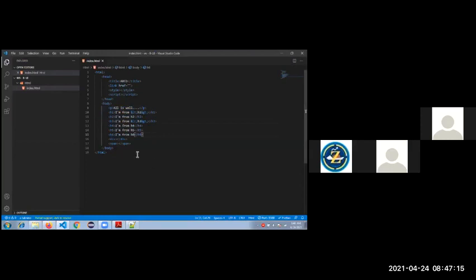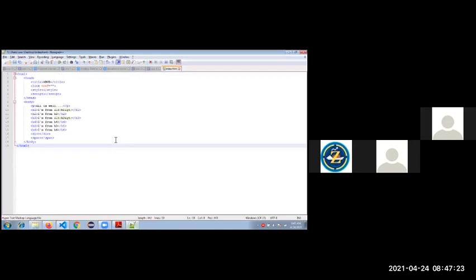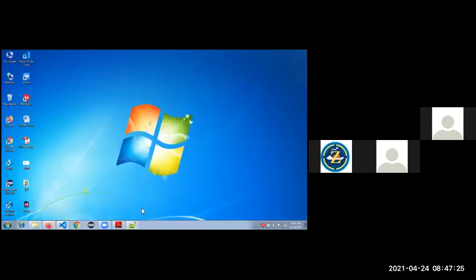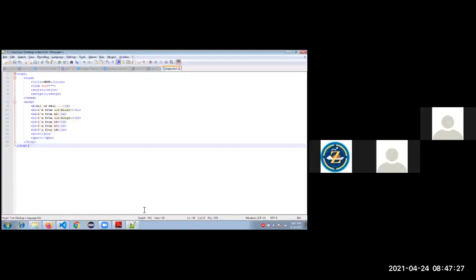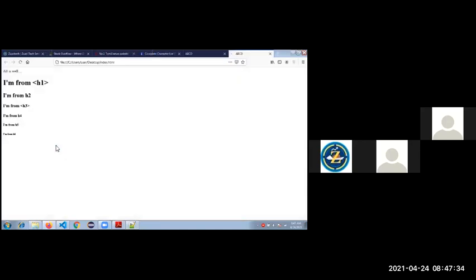Even if it's not installed, if I go to notepad, say I don't have VS Code and I just pasted it in index.html and open it, it has to work. See here, this is from VS Code and this is from the normal HTML index on my desktop.